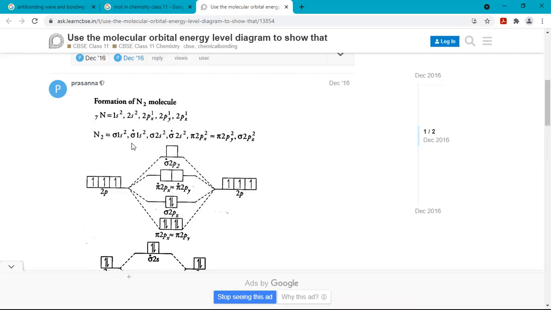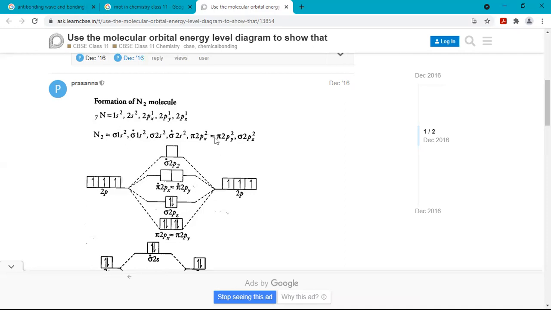So now the molecular electronic configuration of N2 will be sigma 1s2, sigma star 1s2, sigma 2s2, sigma star 2s2, pi 2px2 ≈ pi 2py2. Equal to means two straight dashes, and nearly equal to means a wavy equal sign, which looks like a wave.